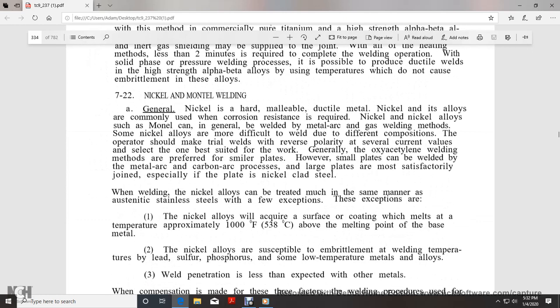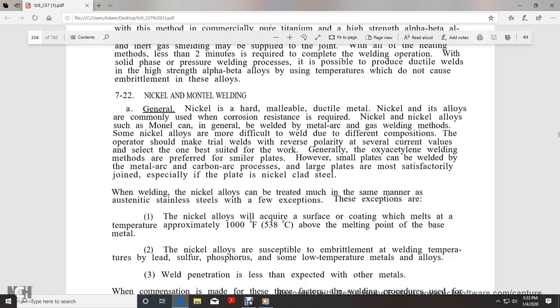Alright, nickel monotile welding. Nickel is a hard, malleable, ductile metal. Nickel is also commonly used for the corrosion resistance required, and nickel alloys can be welded by metal arc or gas welding methods. Single nickel alloys are more difficult to weld due to the different compositions.